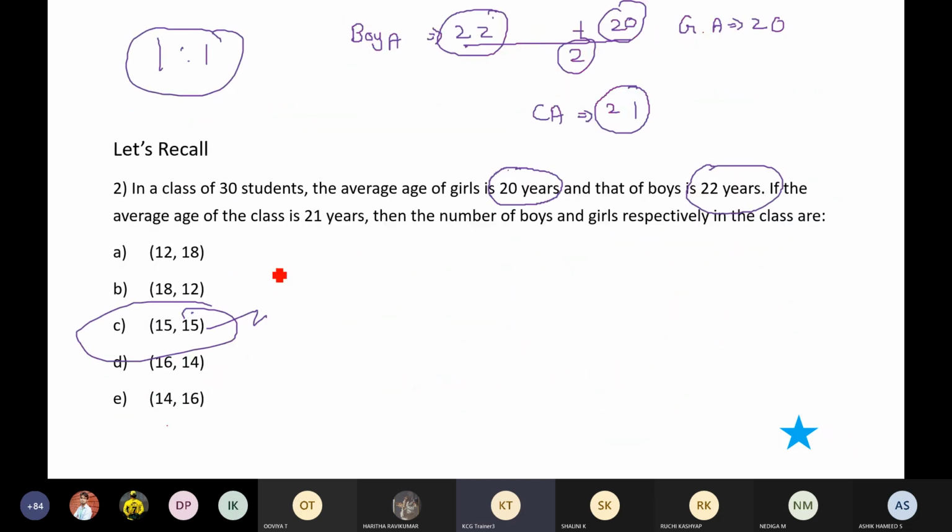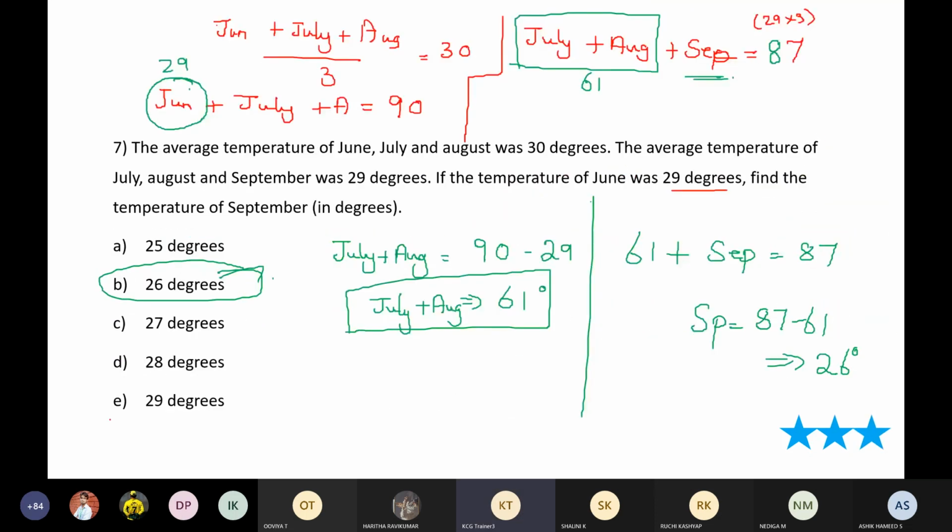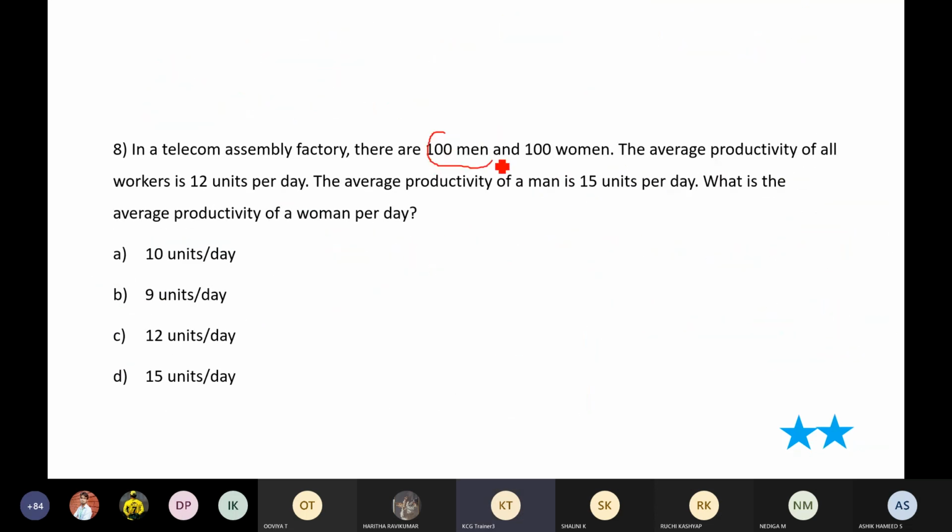Yes. See, if the number of boys and number of girls are the same, then I can take direct average of their averages to get the combined average. So boys average plus girls average by 2, I will get the combined average. Remember, similarly, see the number of men and number of women are the same.